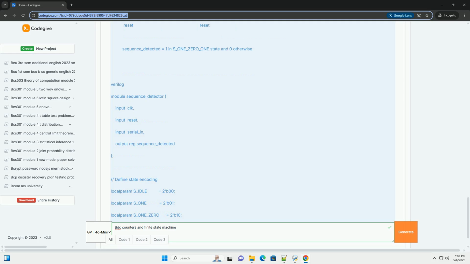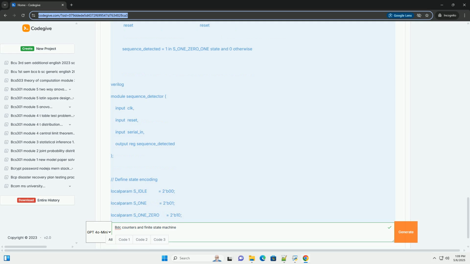Simulation and verification. It's crucial to simulate your BCD counter design to verify its functionality. You can use a test bench in Verilog to drive the clock and reset signals and observe the output. Tools like ModelSim, Vivado Simulator, or Icarus Verilog can be used for simulation.